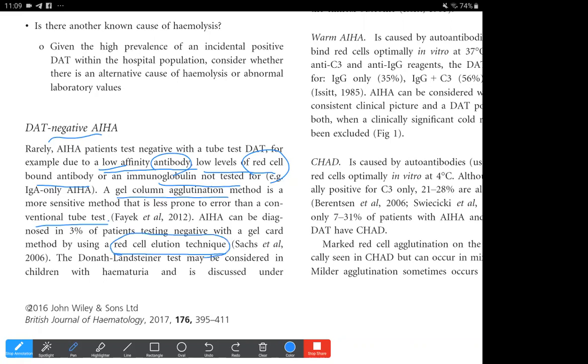So you could do red cell elution techniques, or gel column agglutination, or even solid phase assays, and there is a wide range of techniques that can be done. Even a direct polybrene test, using certain reagents to increase the agglutination, or even flow cytometry in the end, can be used to detect all those cases of DAT negative autoimmune hemolytic anemias.